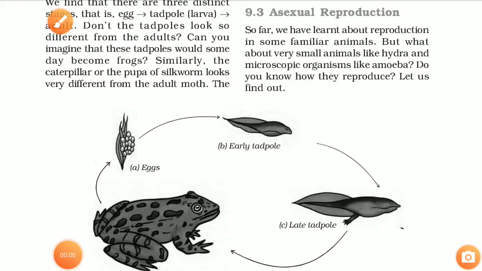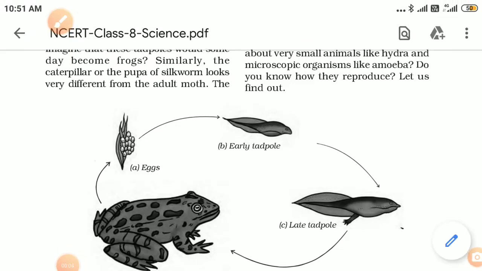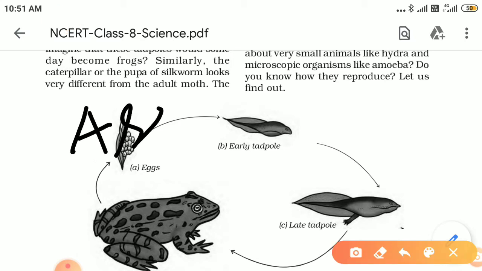Hello guys, in this topic we will discuss today about asexual reproduction. So asexual reproduction is a type of reproduction in which only one parent is required. So what will we discuss? We will discuss asexual reproduction.